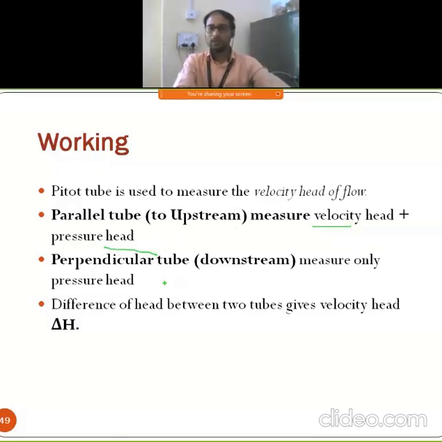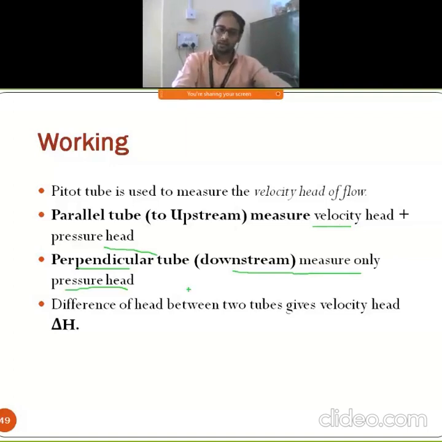But with the perpendicular tube, which is perpendicular to the flow of the fluid, that is the right hand side limb of the tube, which simply measures the pressure head.